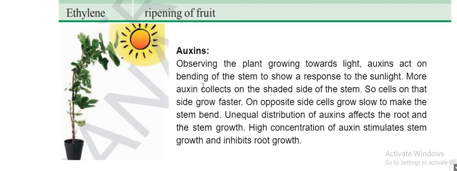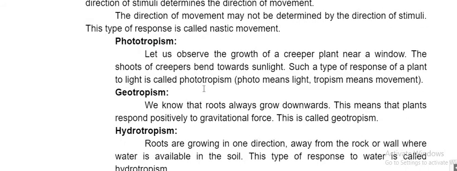Maybe that is nastic. The direction does not matter. I am touching in this direction, it is folding in another direction. That is nastic. Opposite means something we can't predict. So nastic, you touch in any way, don't bother, it will just close, that's it.